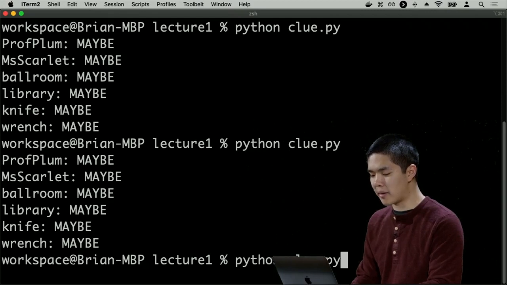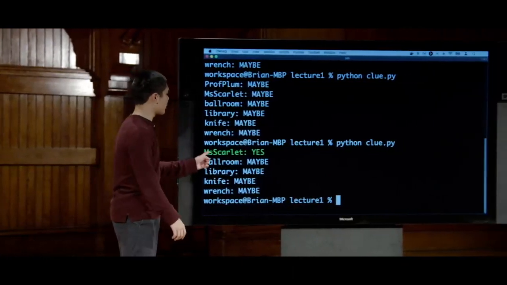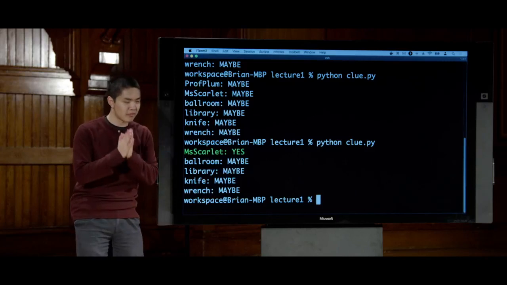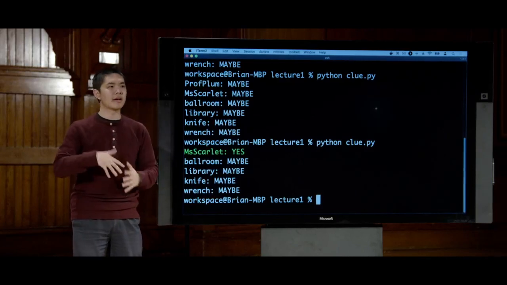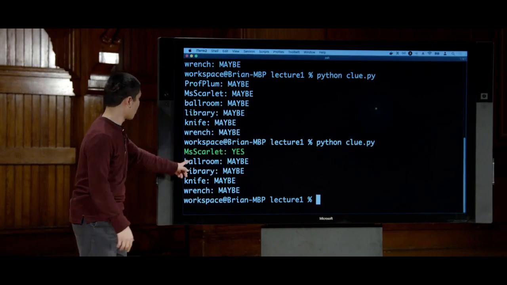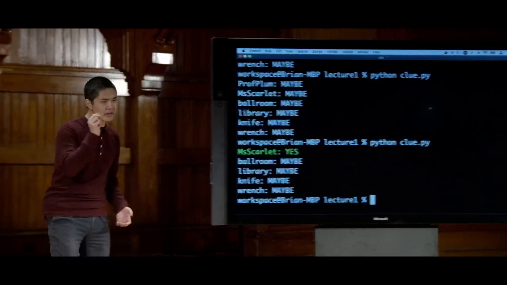I rerun clue.py. And all right, now I'm able to draw some conclusions. Now I've been able to eliminate Professor Plum, and the only person it could be remaining is Miss Scarlet. So I know, yes, Miss Scarlet, this variable must be true. And I've been able to infer that based on the information I already had. Now between the ballroom and the library and the knife and the wrench, for those two, I'm still not sure. So let's add one more piece of information. Let's say that I know that it's not the ballroom.